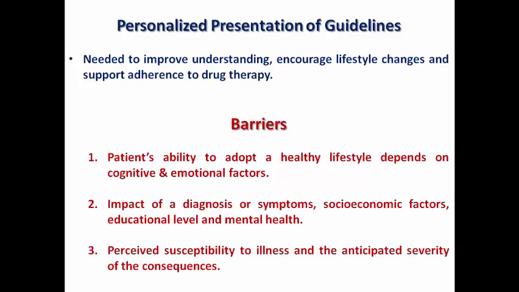Also, the perceived susceptibility to illness and the anticipated severity of the consequences of the disease and of the medication. Some patients may not be convinced that their disease is severe enough to need lifestyle changes, and some patients may be over-anxious or even obsessive that they have a severe illness, and so they are much more motivated to make lifestyle changes.